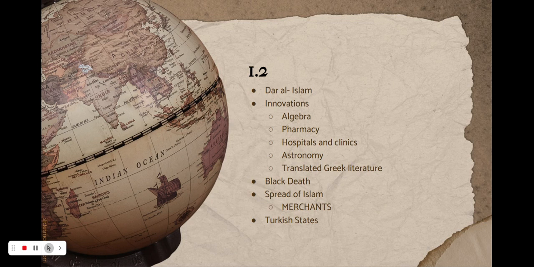Okay. So let's talk a little bit about governance. So the Turkish states developed innovative methods of rule, slave soldiers, and the Turkish states emerged as the Abbasid Caliphate disintegrated.